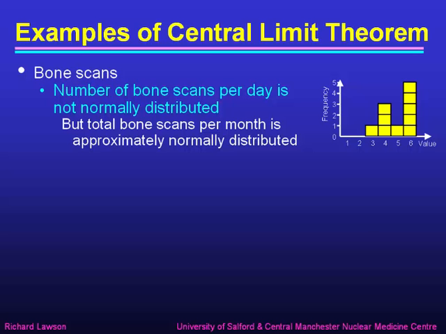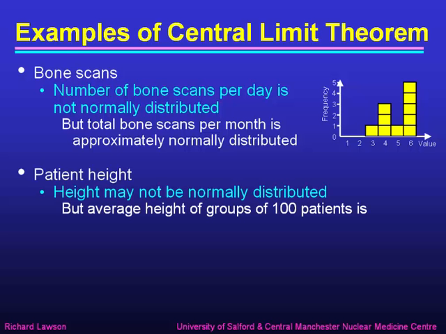So we can't say that bone scans every day is normally distributed, but if instead we add up all the days in a month to give the total bone scans every month, and we look at the distribution of that from one month to another, then what we're doing is adding up several of these bone scan distributions, and the central limit theorem says that that will be approximately normally distributed. So over many months we would expect to find the number of bone scans done in a month to be normally distributed.